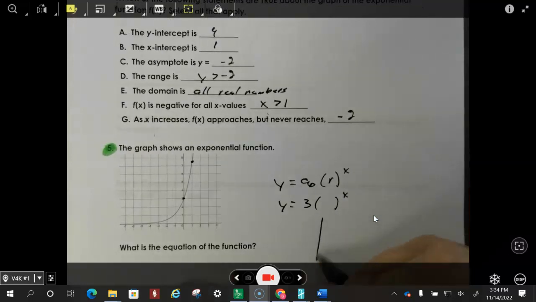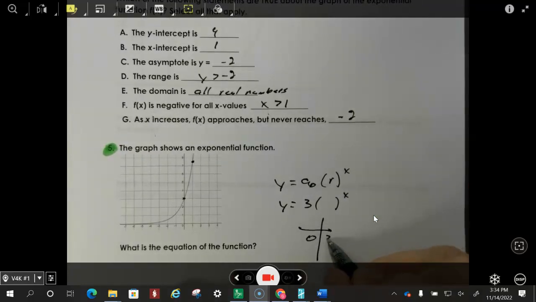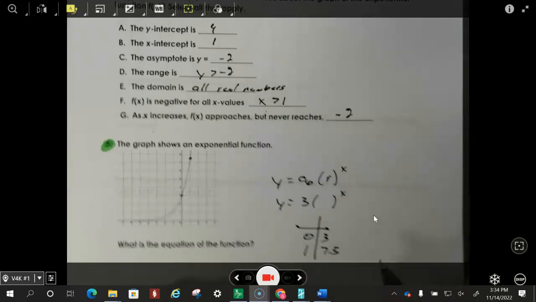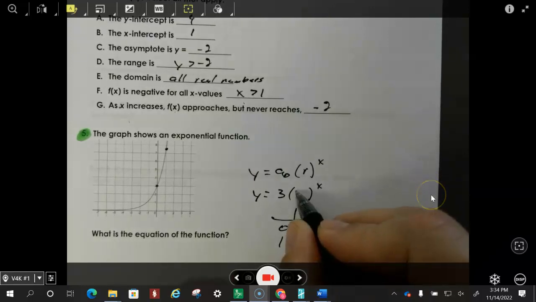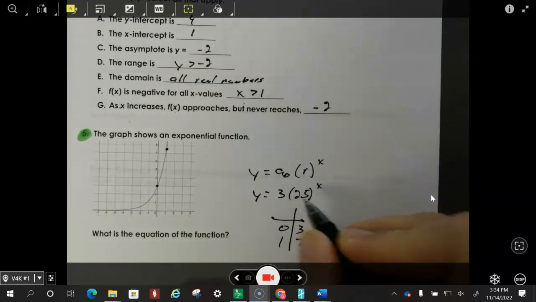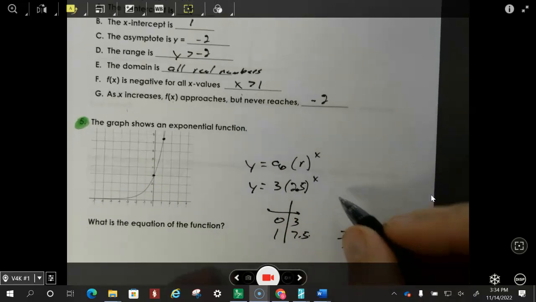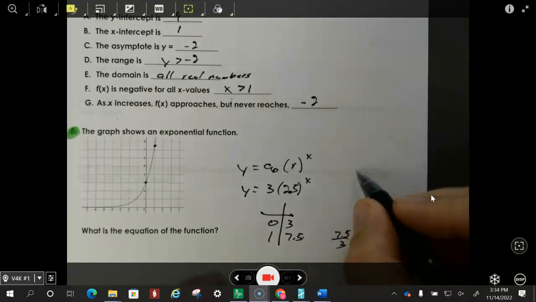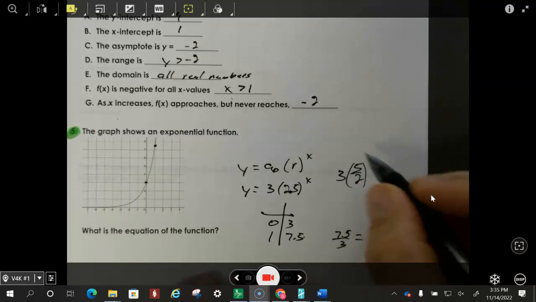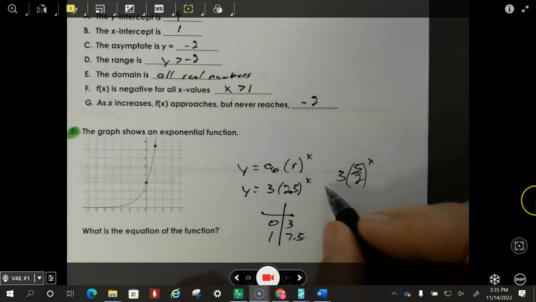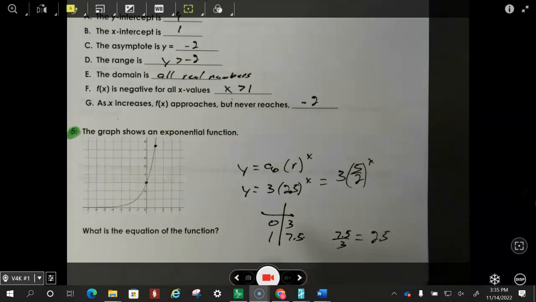So if I look at my table, then 0 is 3 and 1 is 7.5. So to find my multiplier, I'm simply going to take 7.5 and divide it by 3. And when I do that, I'm going to get 2.5. So the multiplier is 2.5. Another way that may be written, 2.5 is 5 halves. So it could be 3 times 5 halves to the x. So one of those two answers is how it's going to look.